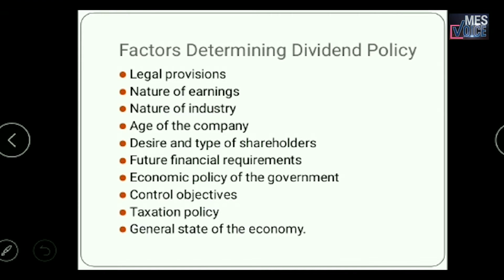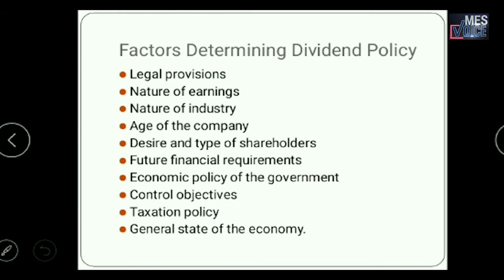Then control objectives. If a company is going to distribute a huge amount of its profit to shareholders, and it has any future expansion program, then it will have to invite new shareholders and offer its shares for subscription.